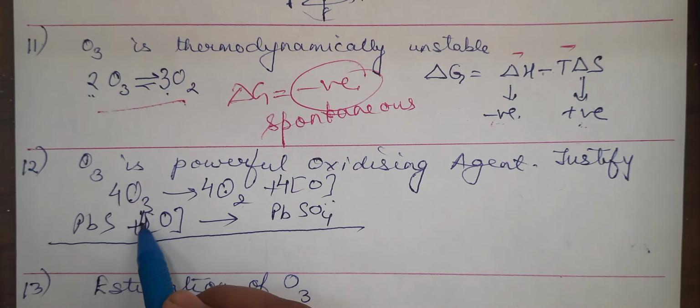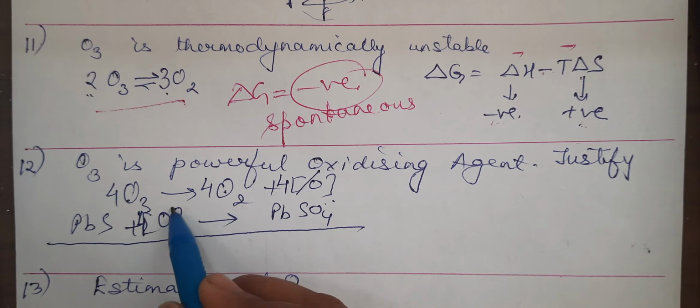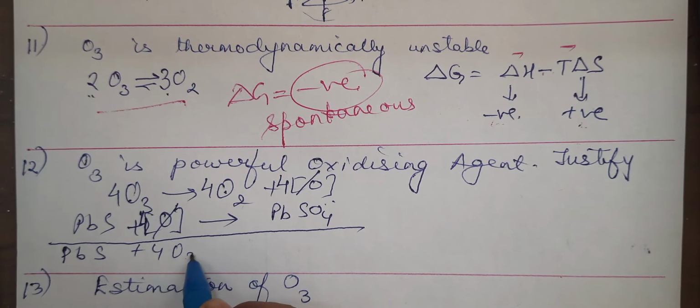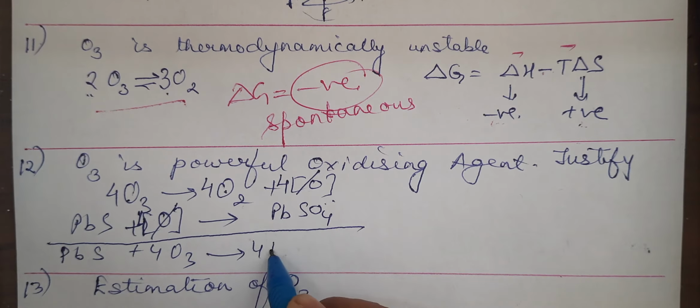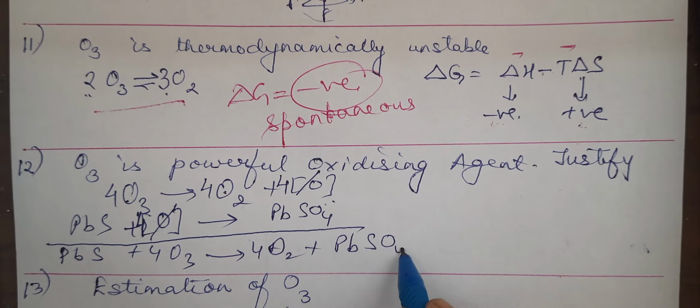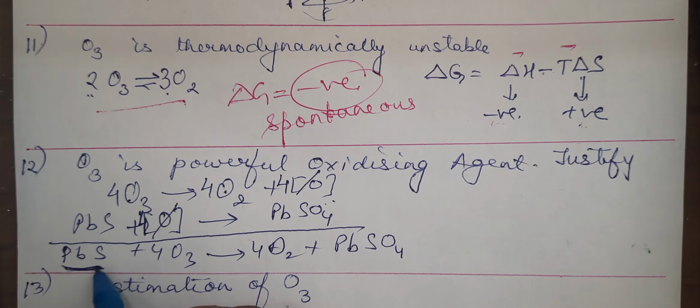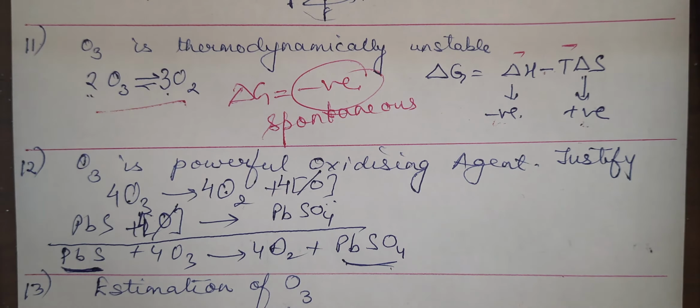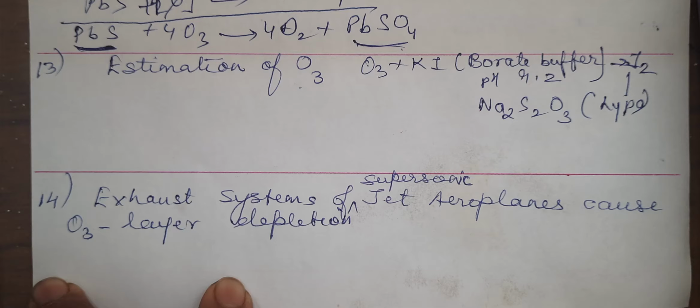And if you write 4 here, this 4 and this 4 will get cancelled. What are we left with? We are left with PbS plus 4O3 forms 4O2 plus PbSO4. PbS is black colored lead sulfide. PbSO4 is a white salt, lead sulfate. Clear?